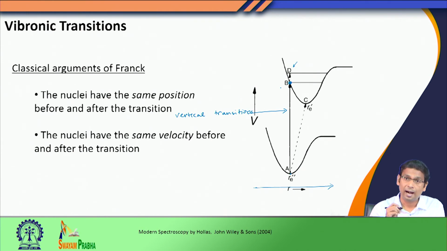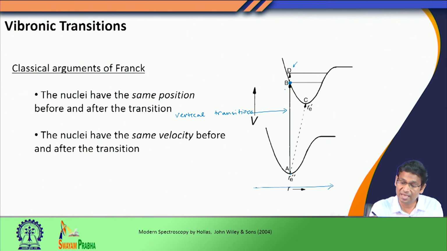So, at this classical turning point, momentarily the nuclei become stationary. Therefore, to begin with our nuclei were stationary, and only at this boundary region, at this classical turning point region, do the nuclei become momentarily stationary.